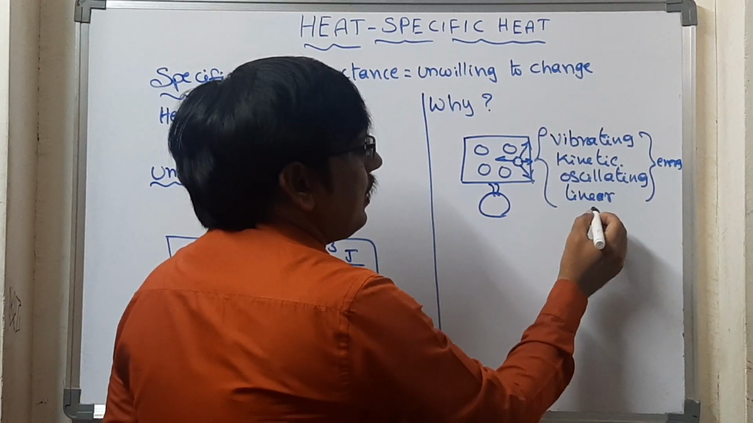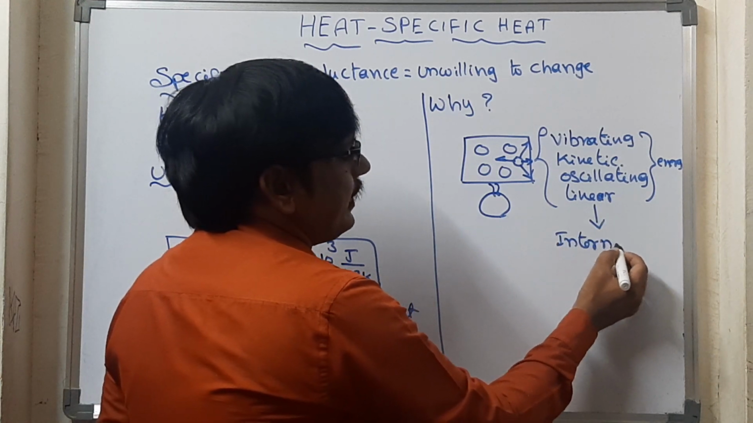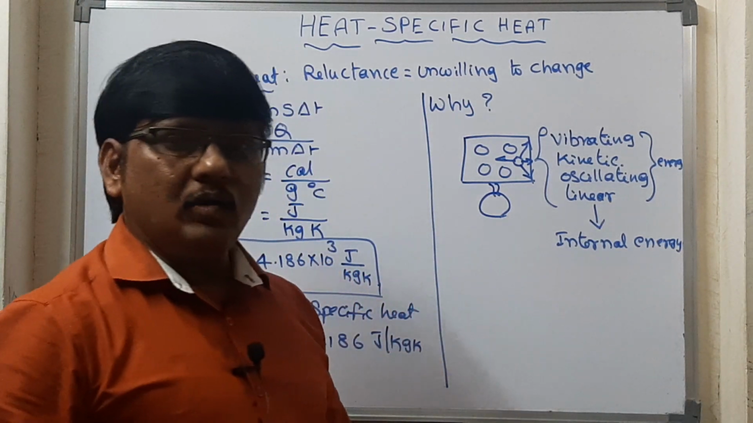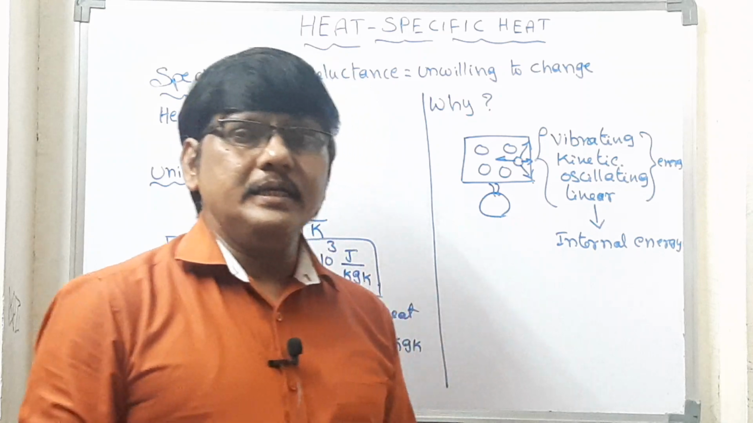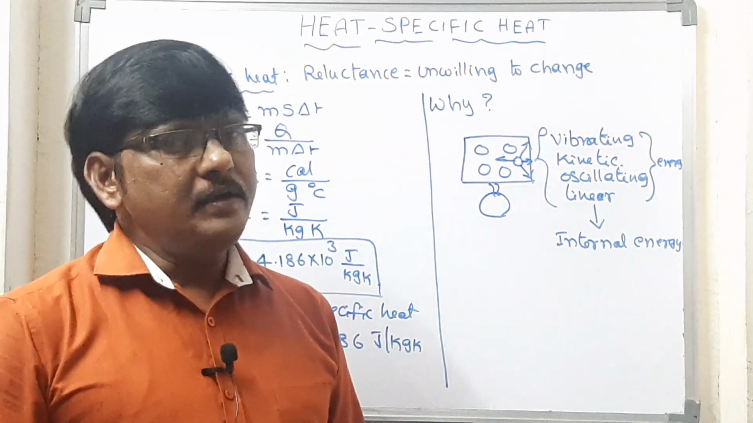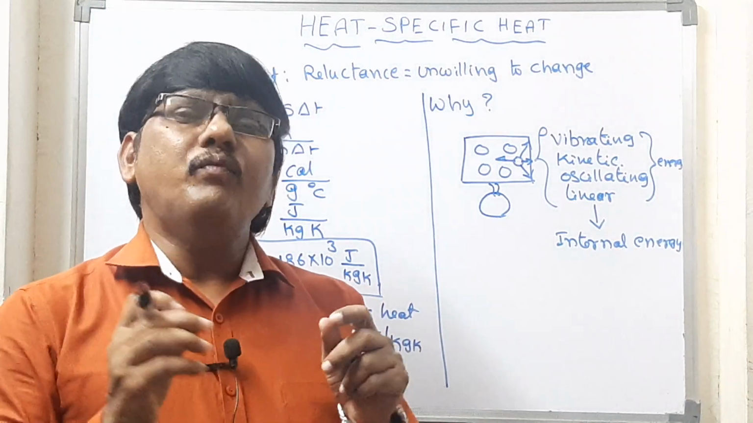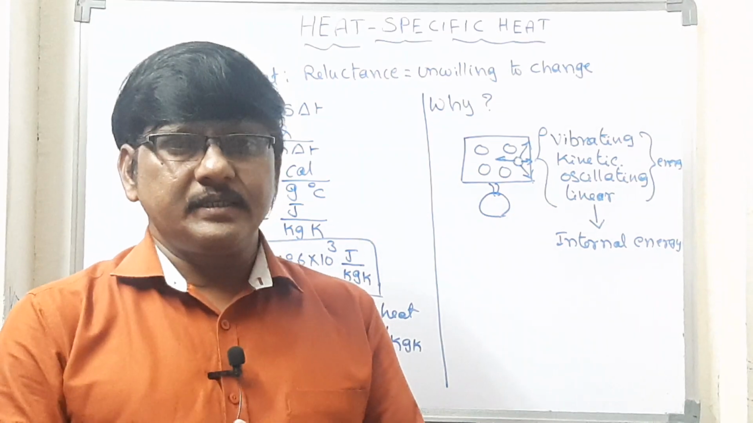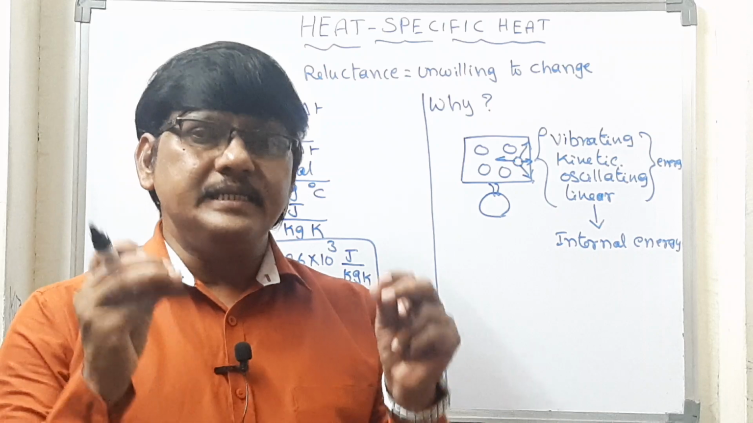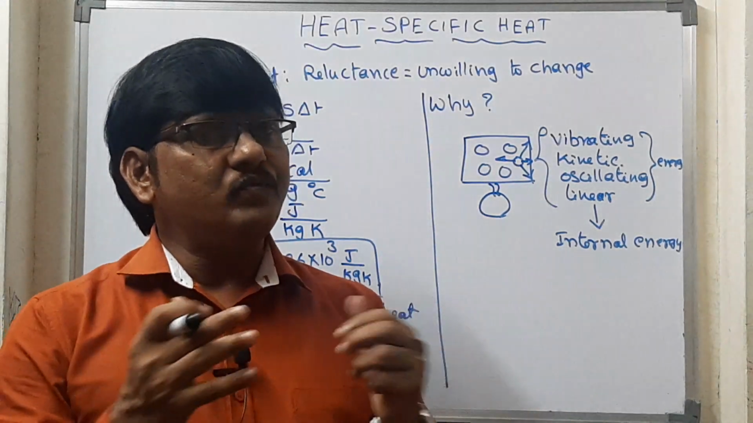The combination of all these energies is called internal energy. What is meant by internal energy? The sum of vibrational energy, kinetic energy, oscillating energy and linear energy is called the internal energy. This internal energy is different for different substances. It is not common for all substances. Since the internal energy is different, different substances have different specific heats.